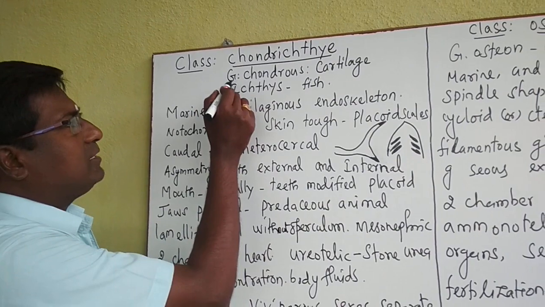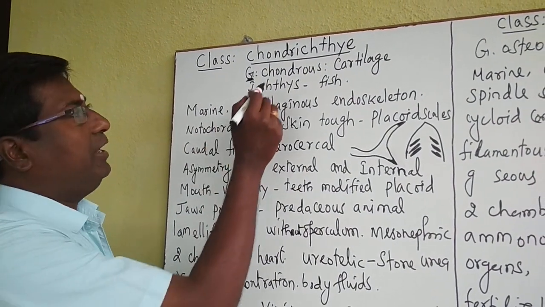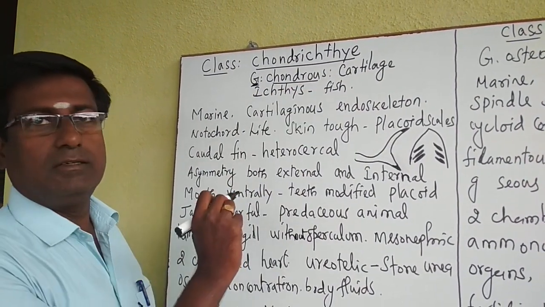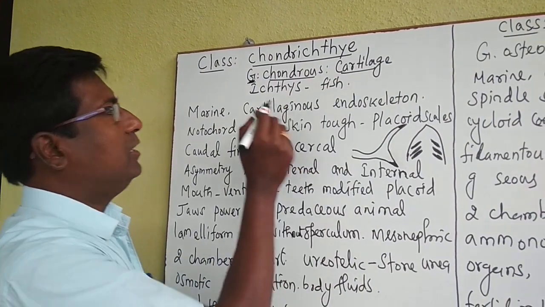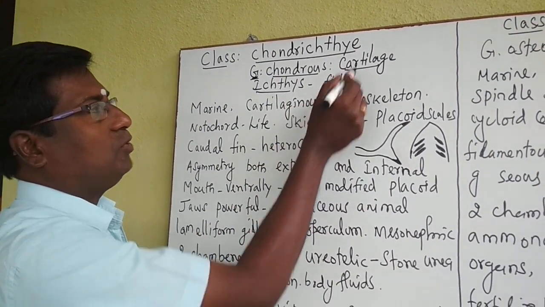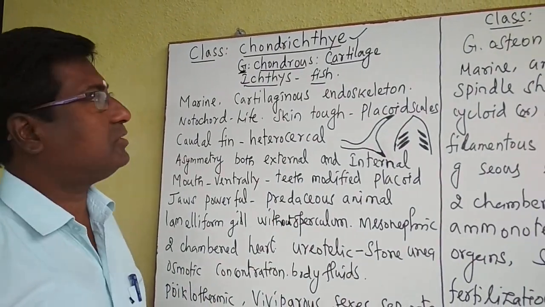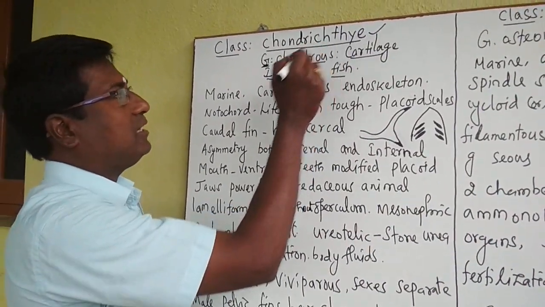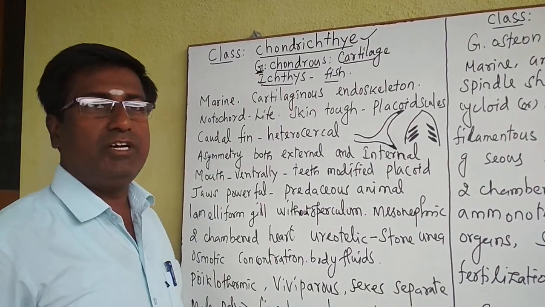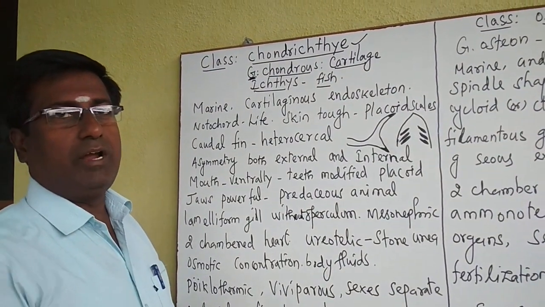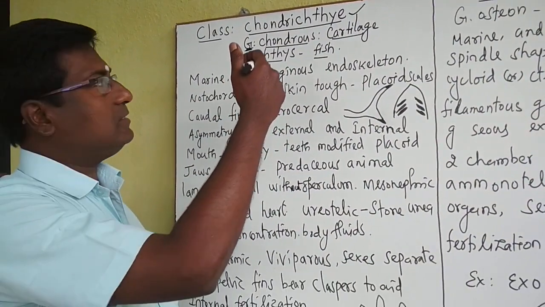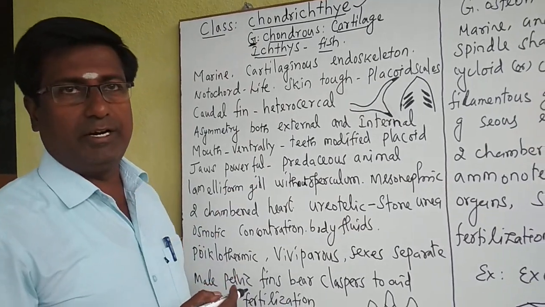Now, Chondrichthyes is a Greek word. Actually, it is called chondros, that means cartilage. Ichthys means fish. So, the cartilage fishes. Chondrichthyes means cartilage fishes. It is originated from the Greek word. Okay, let us see what are the general characters of this class Chondrichthyes.